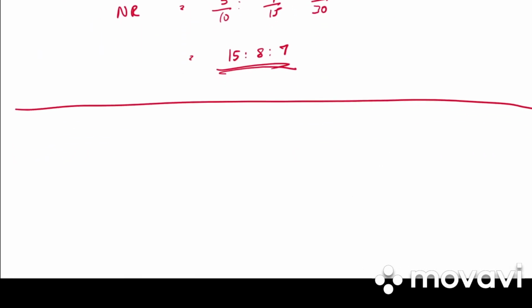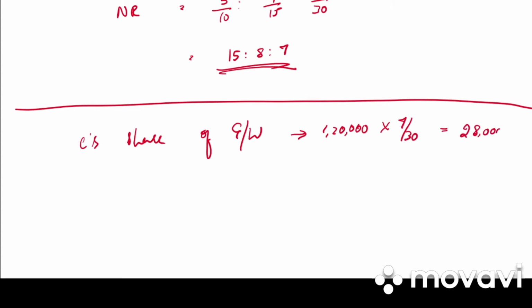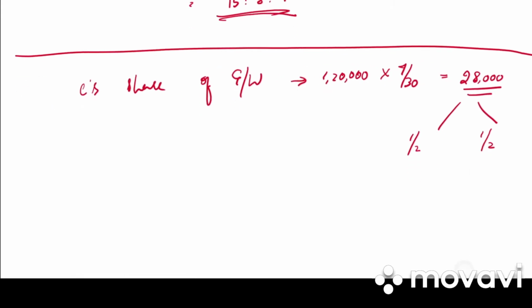Next we have calculation of goodwill. What is C's share of goodwill? The total goodwill is 1,20,000. Out of that, C's share is 7/30. So C's share of goodwill will be 28,000. So out of this 28,000, half is brought in cash, half is not brought in cash. That is 14,000 in cash. 14,000 won't be in cash.